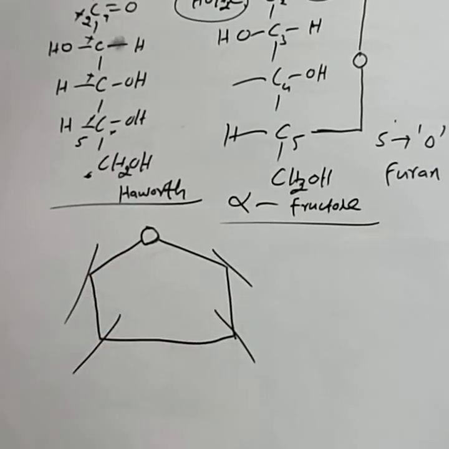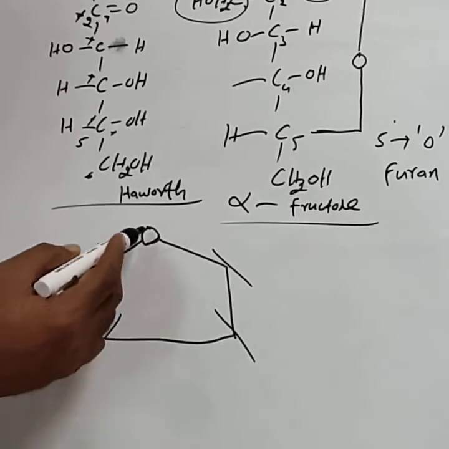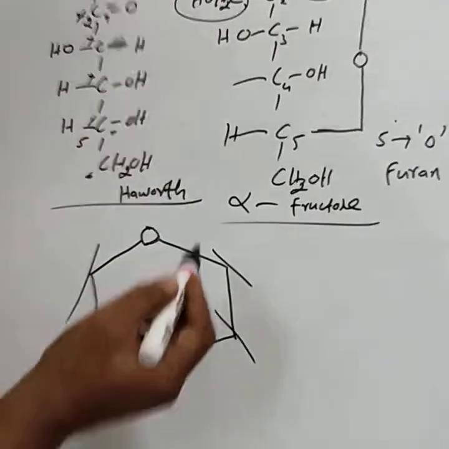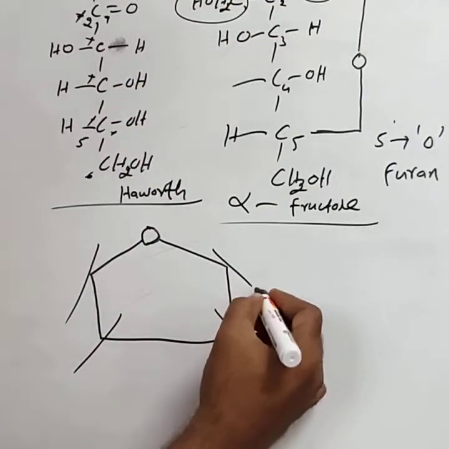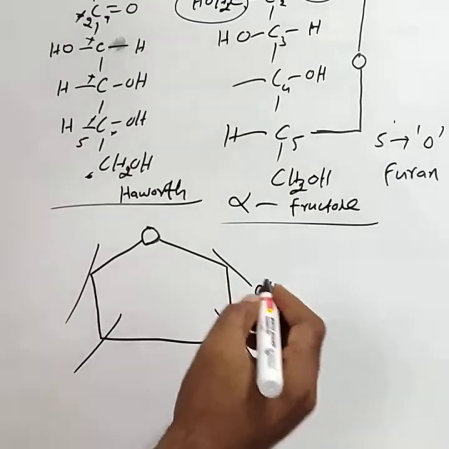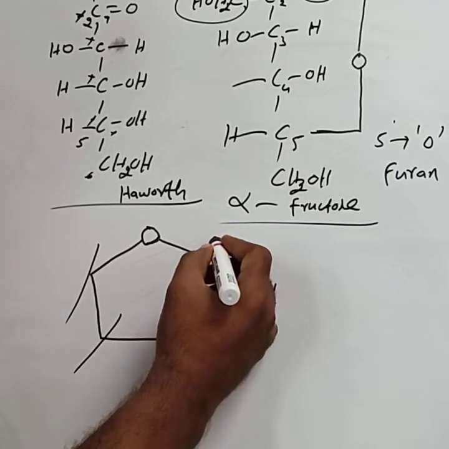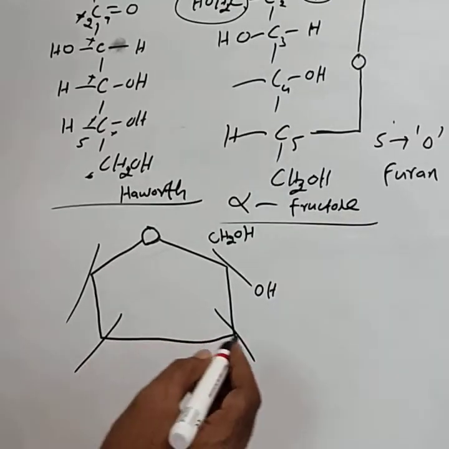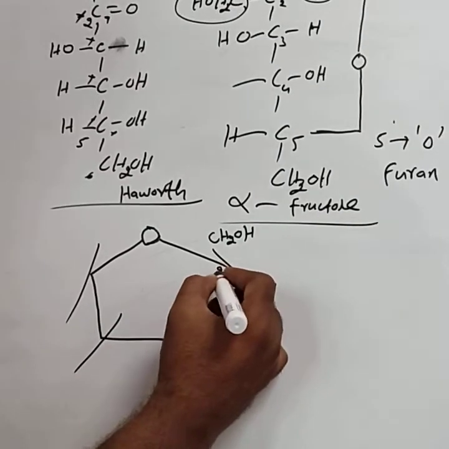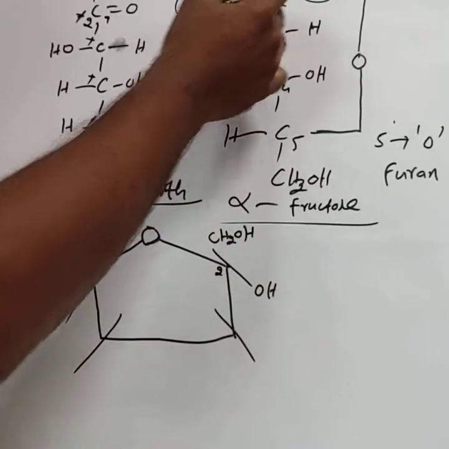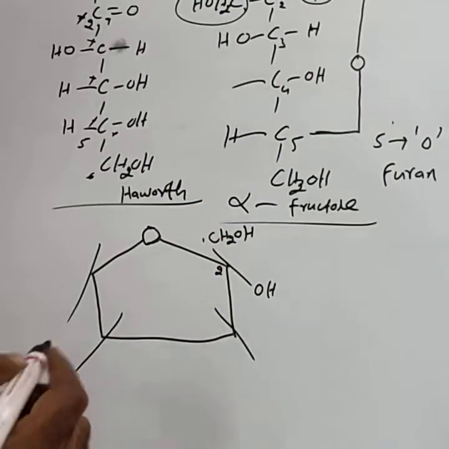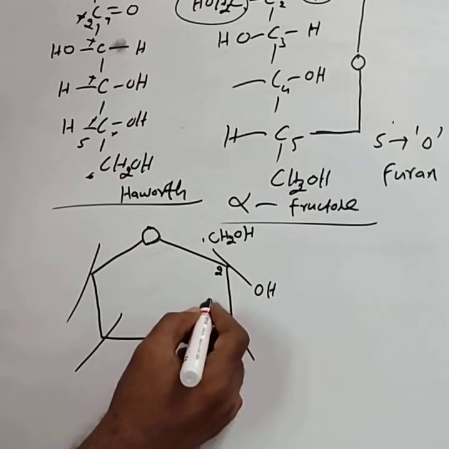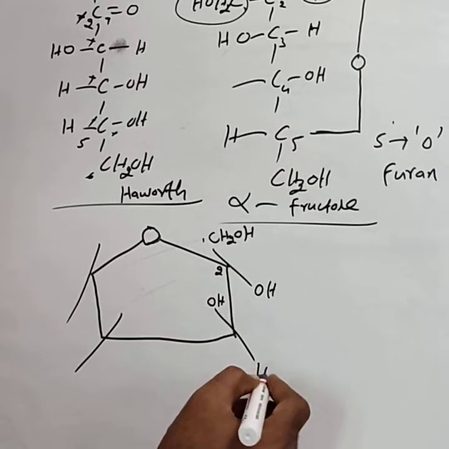This is the 5-membered ring containing oxygen. In this 5-membered ring, you consider the alpha structure. The OH group is on the right hand side, hence it lies below. On the left side, OH CH2OH is present above the plane. Then this is the second carbon atom, and the first carbon atom is CH2OH. Then on the third carbon atom, OH is on the left hand side, hence you write it above, H below.